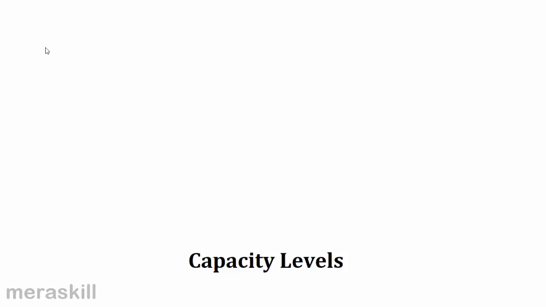Next, students, let us look at capacity levels. Again, very important for decision making. If we have huge capacity and do not produce enough, then it means we are incurring a lot of unnecessary overhead costs. There is the space, there is the power, there is depreciation, there is interest on the capital which is invested, and so on and so forth.